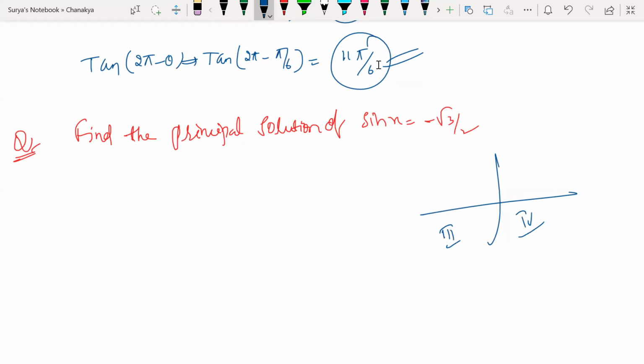The third and fourth quadrant. So the third quadrant can be written as what? Tell me the answer. Make it fast.